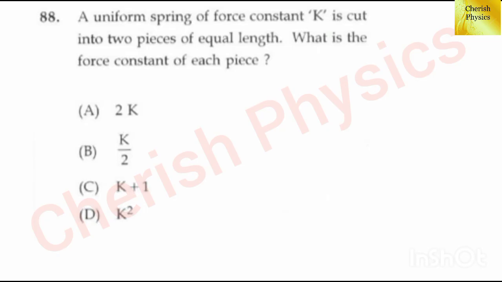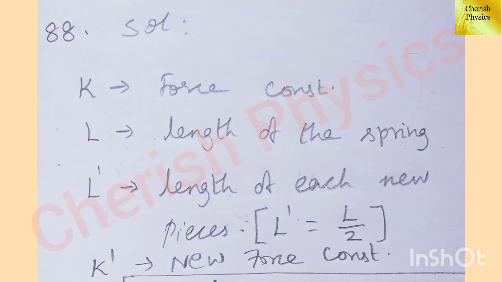18th question. A uniform spring of force constant K is cut into two pieces of equal length. What is the force constant of each piece? Let's see the solution. K is the force constant and let L be the length of the spring and L dash is the length of each new piece, where L dash equal to L divided by 2 and K dash equal to the new force constant.